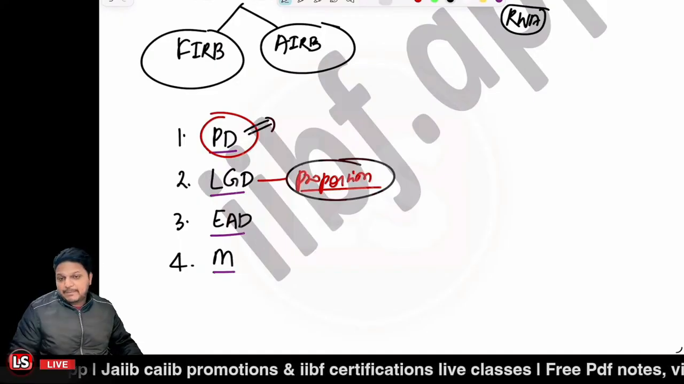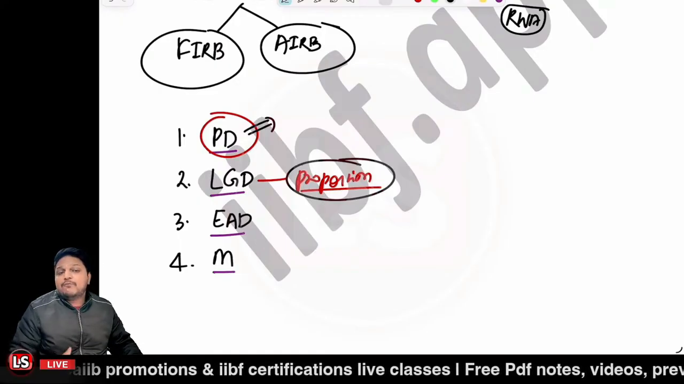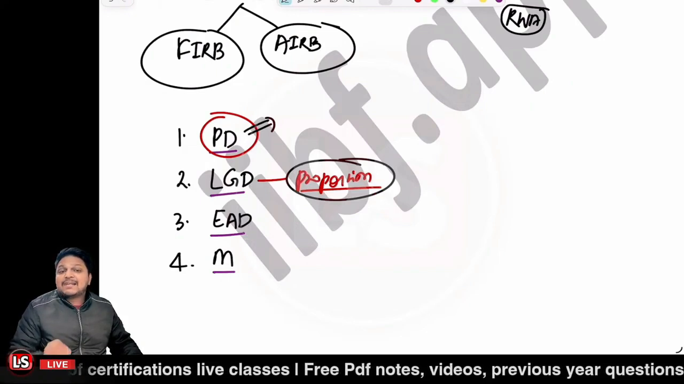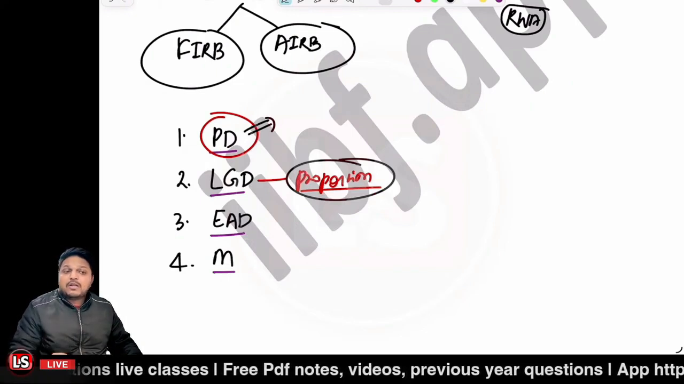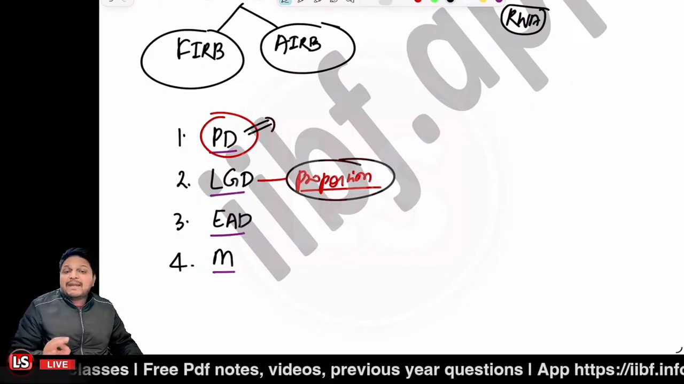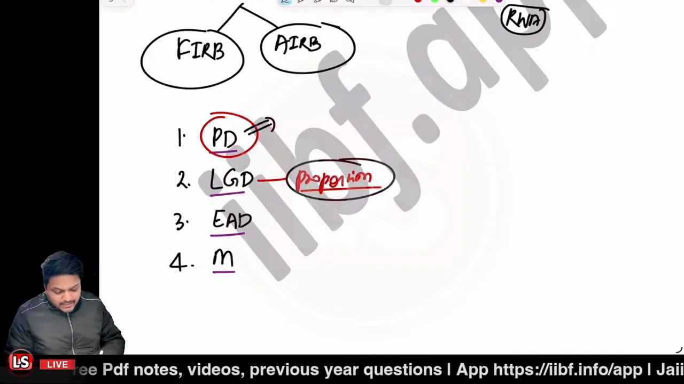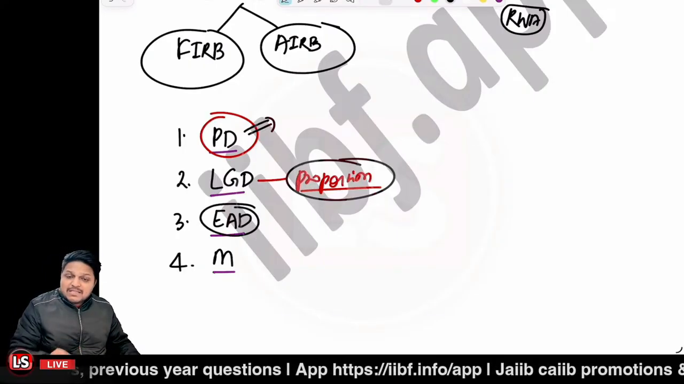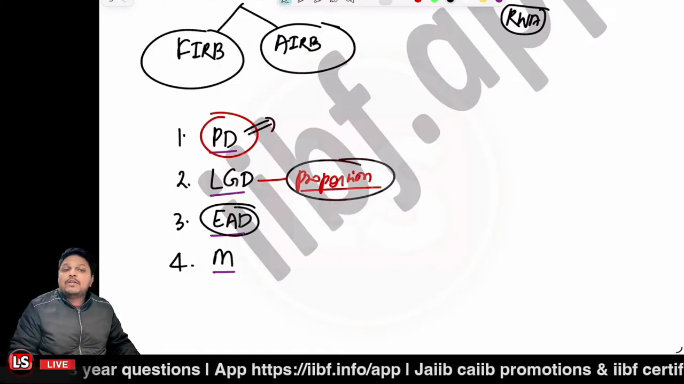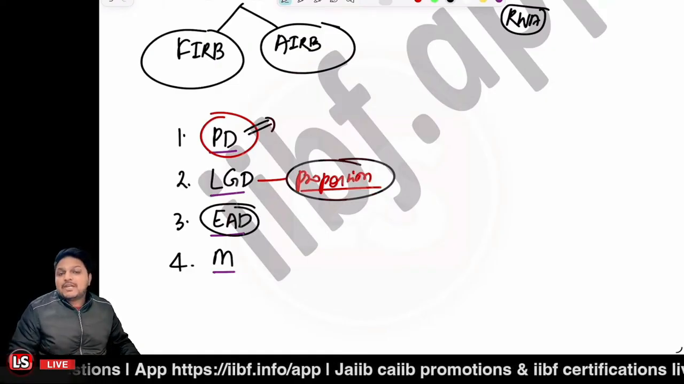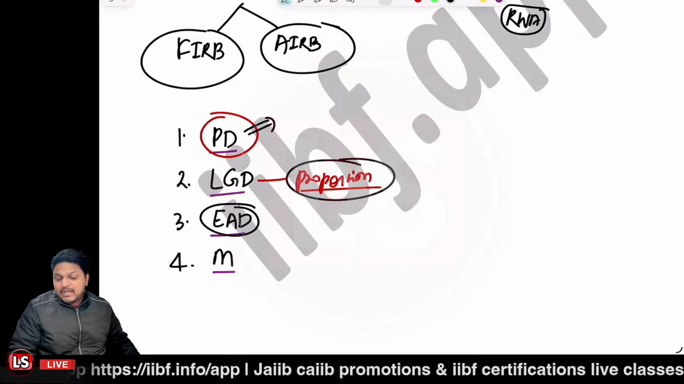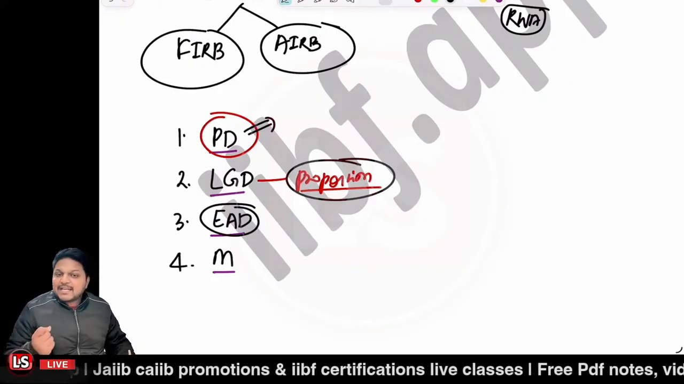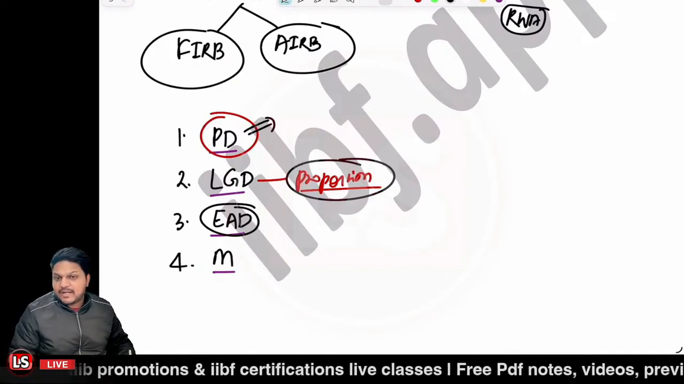That is LGD. The third one, exposure at default, measures the amount of the facility that is likely to be drawn in the event of default. At this third point, we are already considering that the default is there. We are just going to quantify the amount of facility that would have been drawn, that is exposure at default, right?